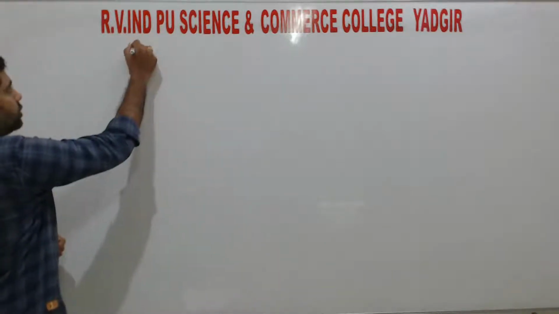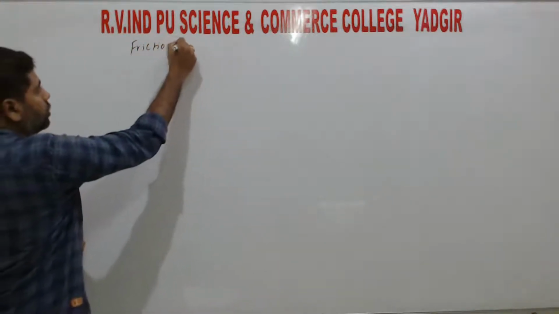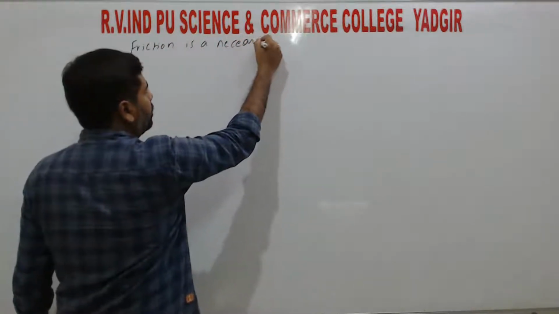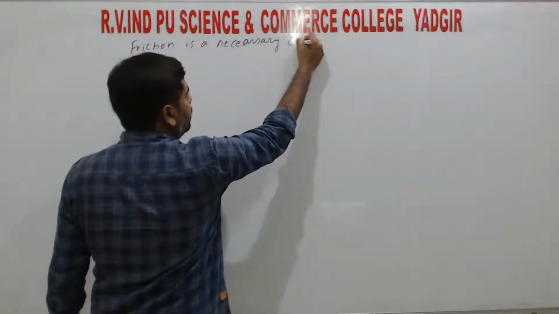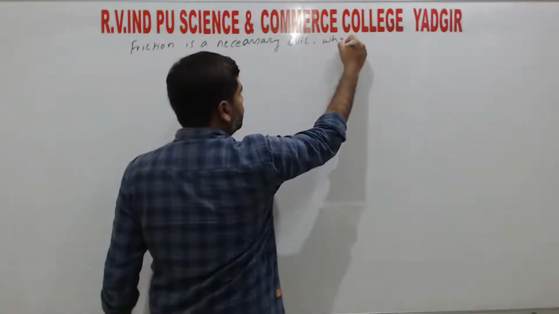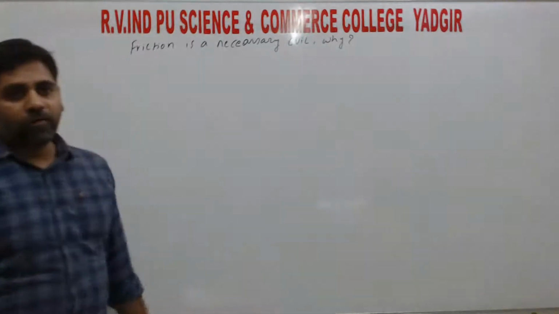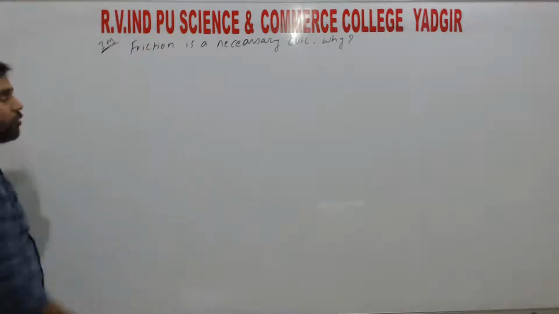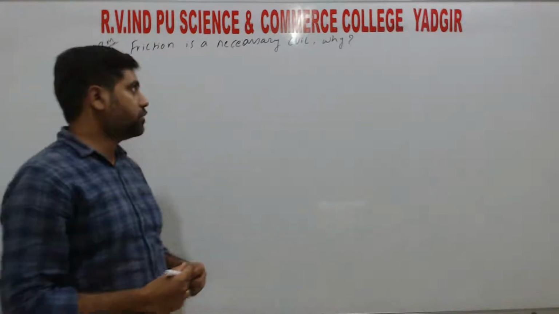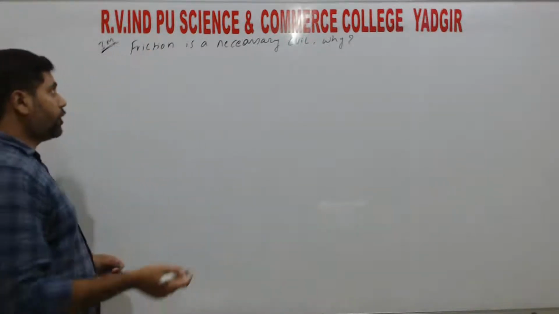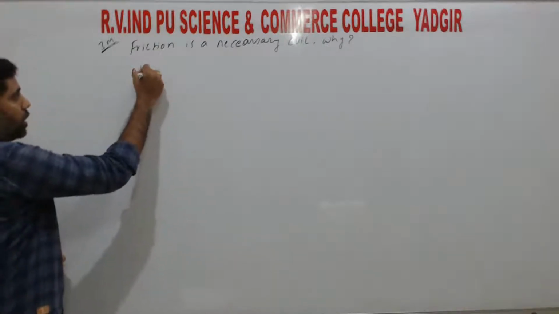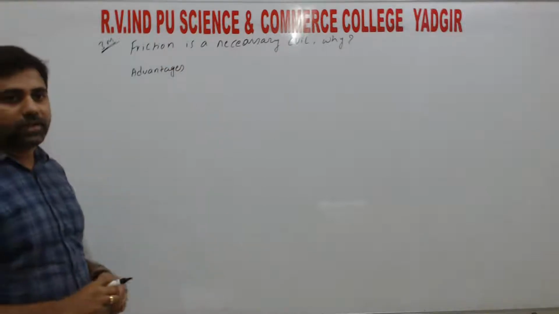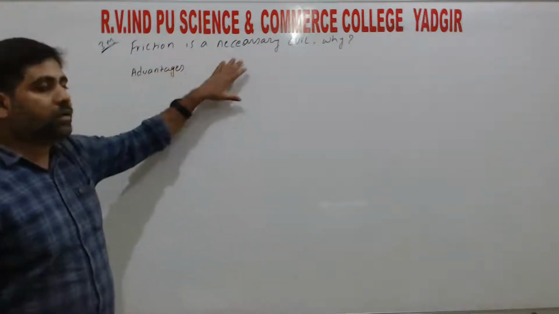So, friction is a necessary evil. Why? Very important for the board exam, right? Either they may ask for 3 marks or for 2 marks. Necessary evil means friction has both advantages and disadvantages. Hence, we say friction is a necessary evil.